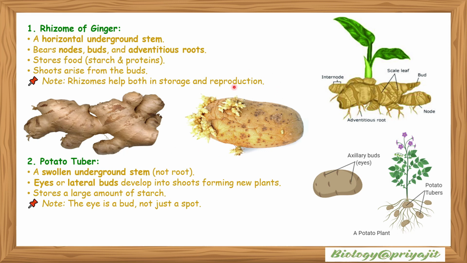This is a potato tuber. It is a swollen underground stem, not a root. The eyes or lateral buds: we have the image showing the eyes or lateral buds develop into shoots forming new plants. Storage: it stores a large amount of starch. The eye is a bud. It's not just a spot. This is a potato plant.